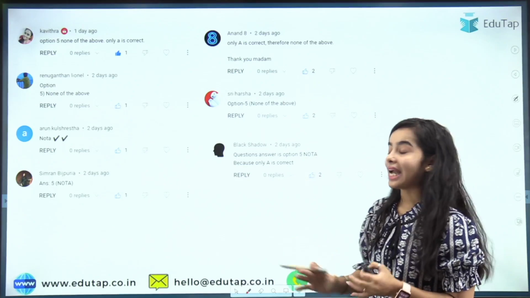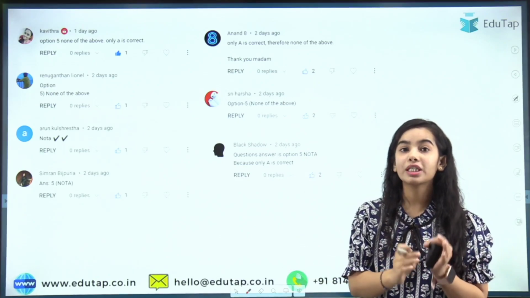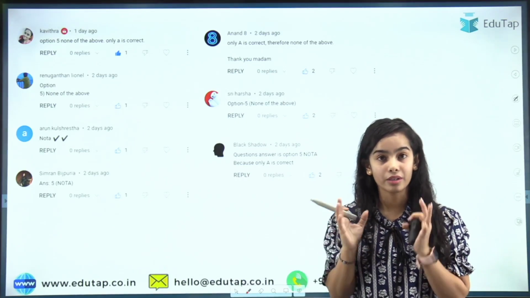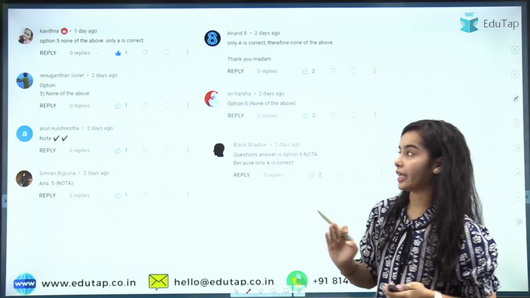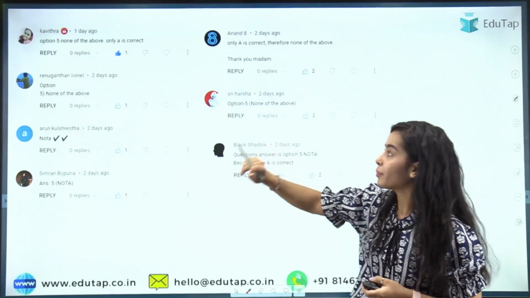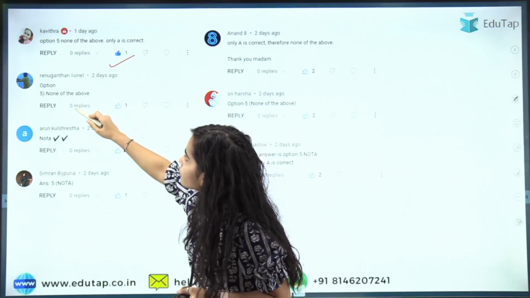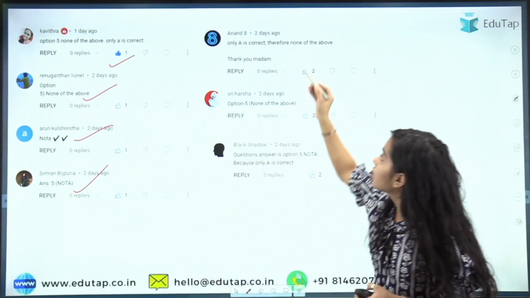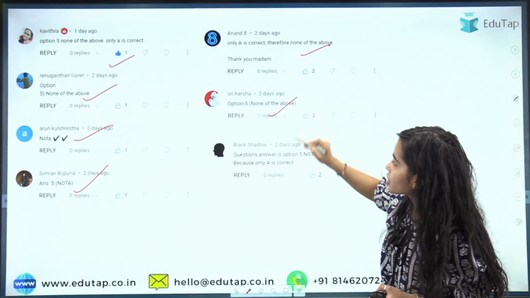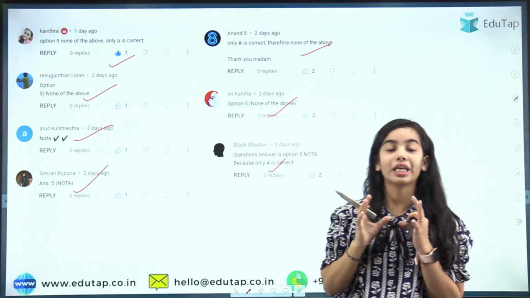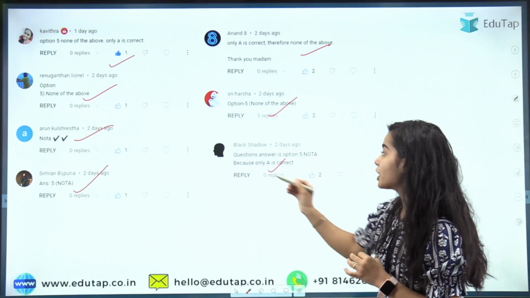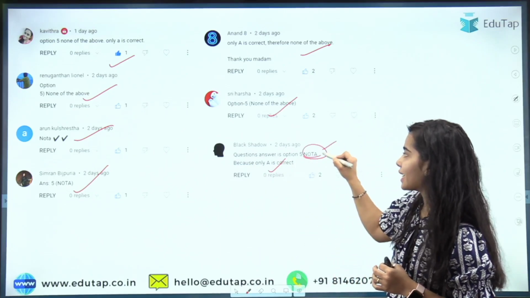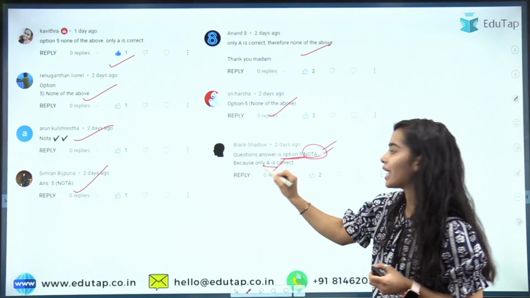So these were the people that gave the right answer to the previous session question, that none of the above is the right answer, because only option A was correct. Kavitra, Renu, Ganthan, Lionel, Arun, Simran, Anand, Sri Harsha and Black Shadow were the ones able to give the right answer. None of the above, NOTA, was the right answer. That was option 5, because only A was correct.